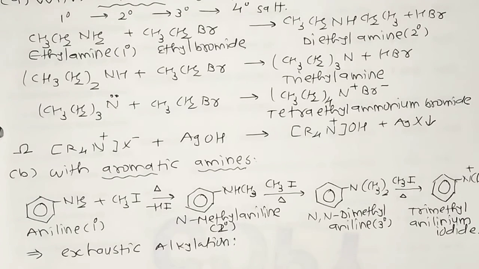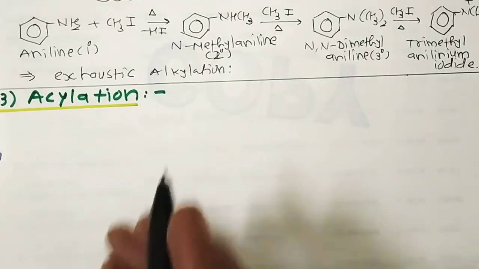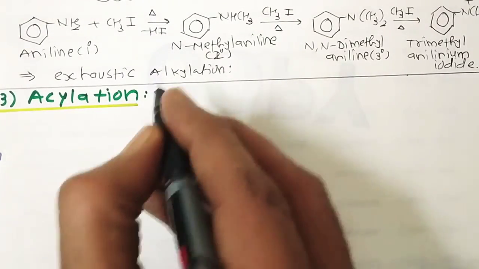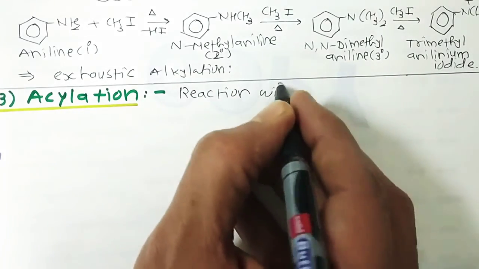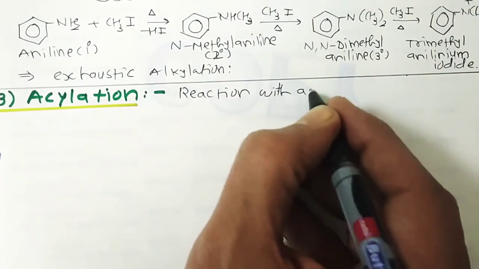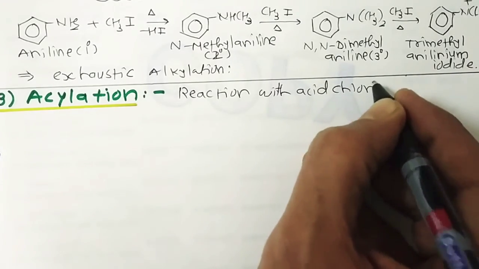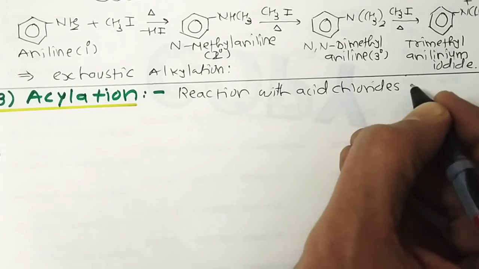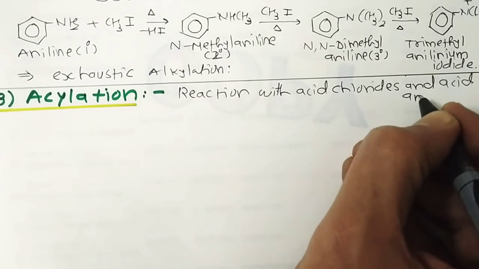So this is all about the alkylation process, and now we move to acylation. In this case of acylation, what is the meaning? Reactions with acid chlorides and acid anhydrides.